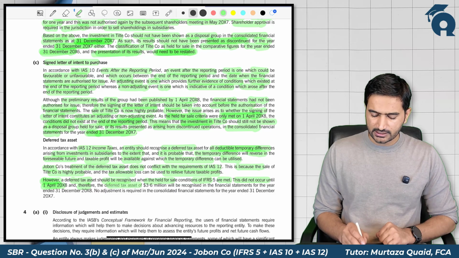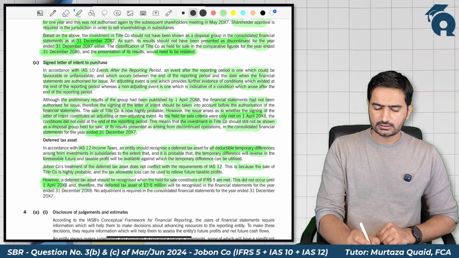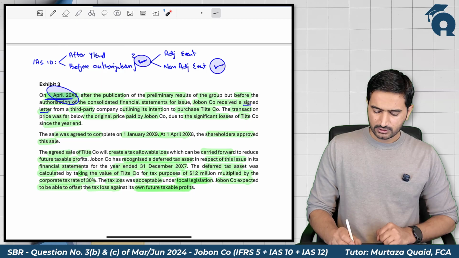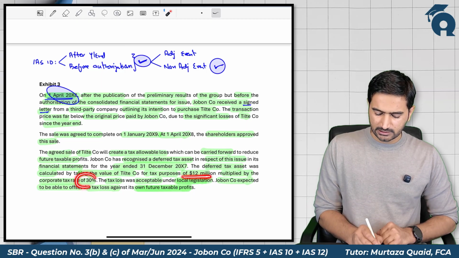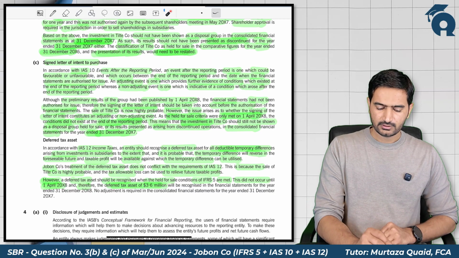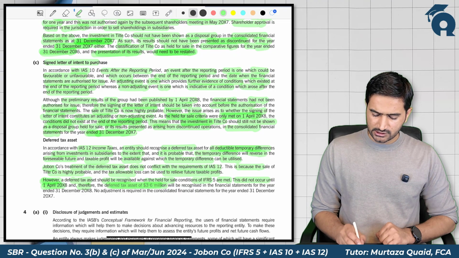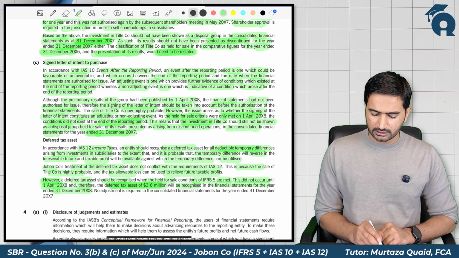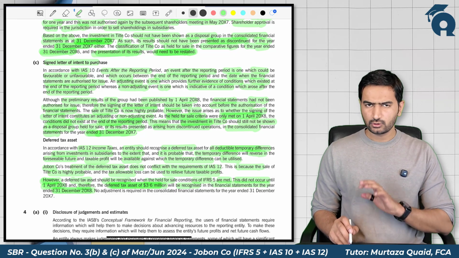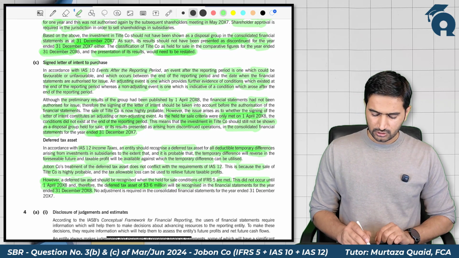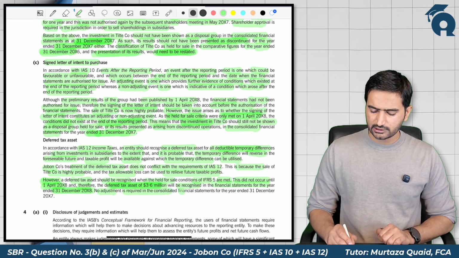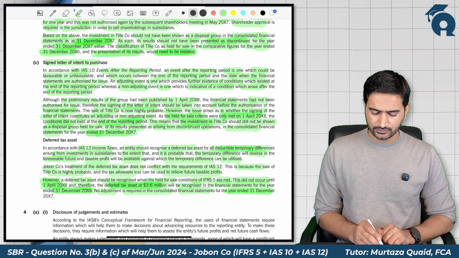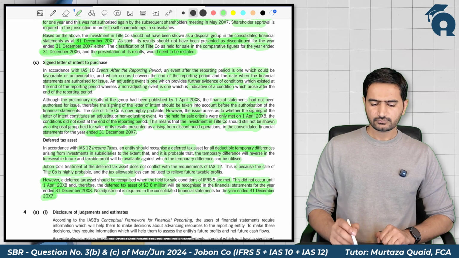Therefore, a deferred tax asset of 3.6 million. This 3.6 million is basically the tax base of 12 million multiplied by 30%, and therefore the deferred tax asset of 3.6 million will be recognized in the financial statements for the year ended 31st December 2008, not in 2007. No adjustment is required in the consolidated financial statements for the year ended 31st December 2007.